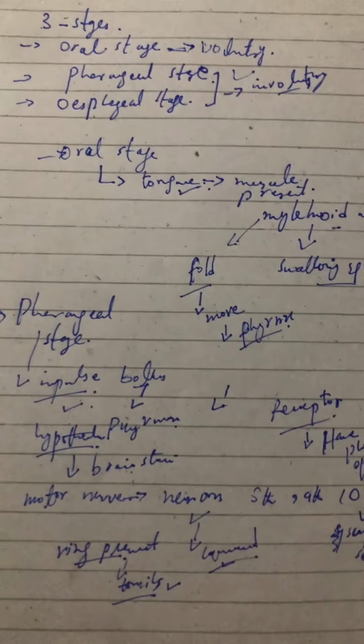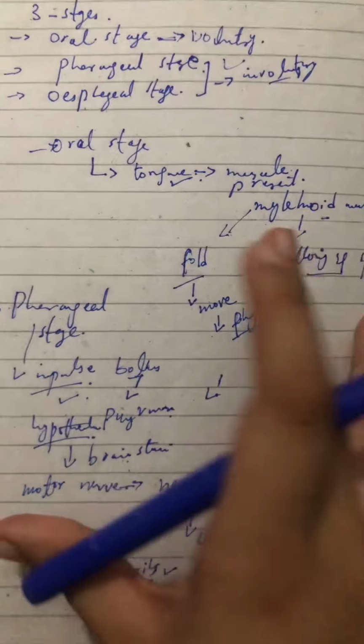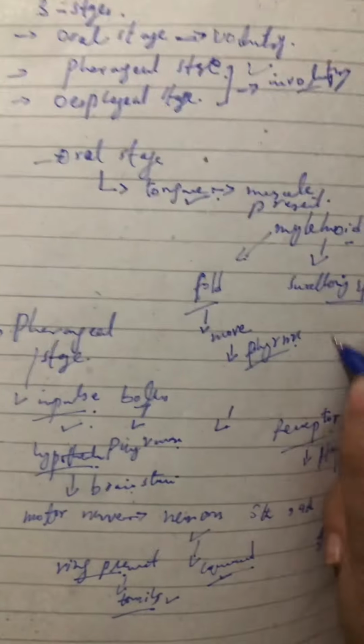After that, when it detects the bolus, pressure gets generated. Where does the pressure get generated?